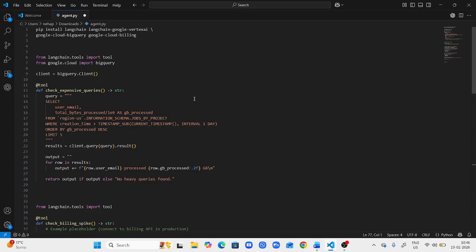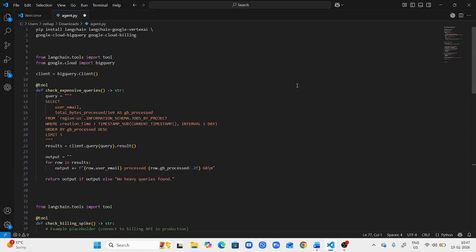So what will the agent do? The agent will check the last 24 hours of BigQuery jobs, detect the high GB scanned queries, detect billing spikes, and recommend optimizations. I have not shown the structure yet because when I commit the code, I'll explain it. The structure is like this: we have the GCP cost agent.